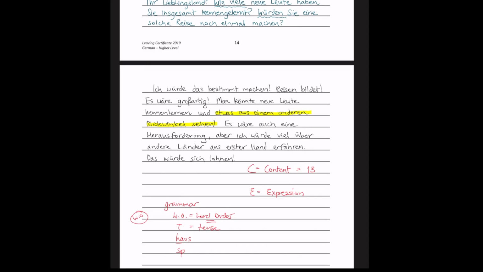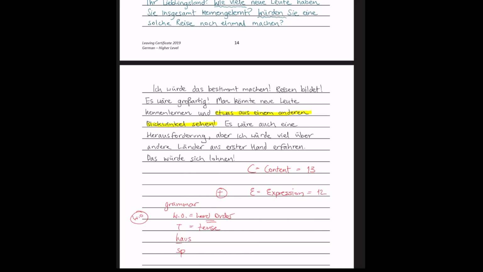But also what comes into this bracket here, when you have a strong student, is if you've answered really well and used a lot of colourful German. If you said something really nice, you might find a plus in the margin on the left hand side. That's an example of really idiomatic, colourful German being used to answer the question. So the expression marks are 12, and there are various bands that you must fall into to get a good expression mark. So where does the 13 come from?